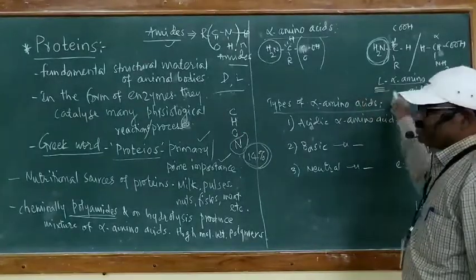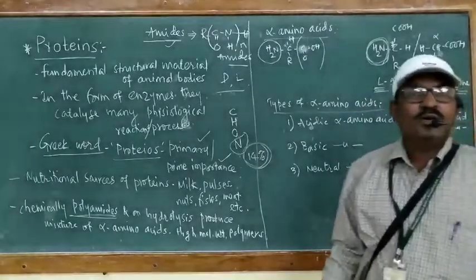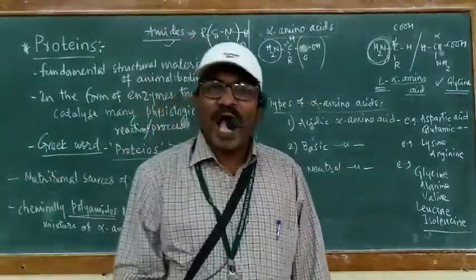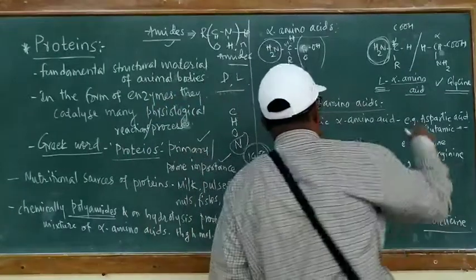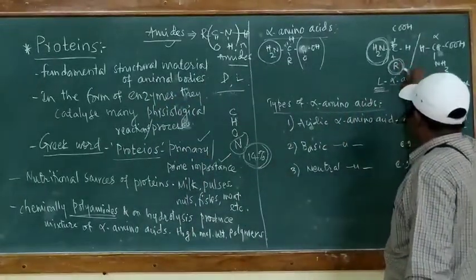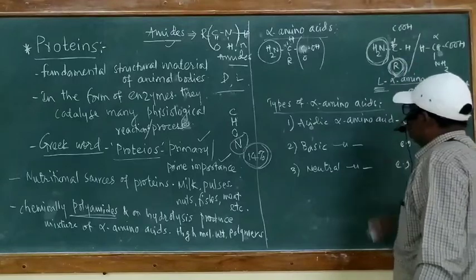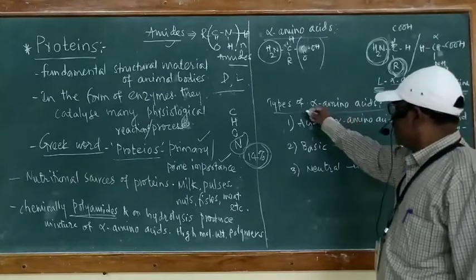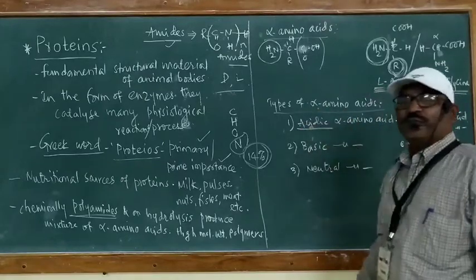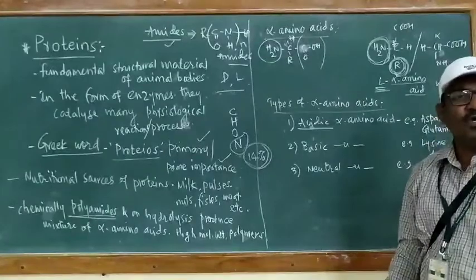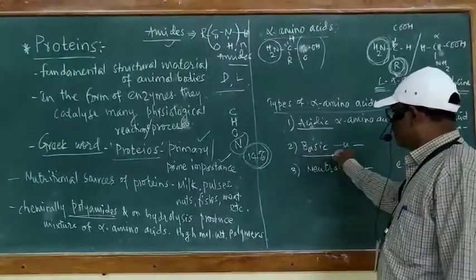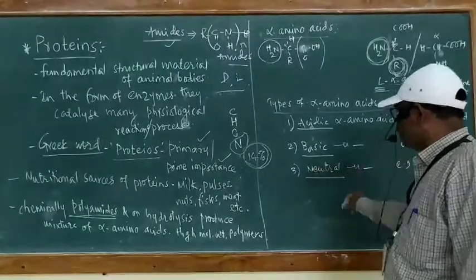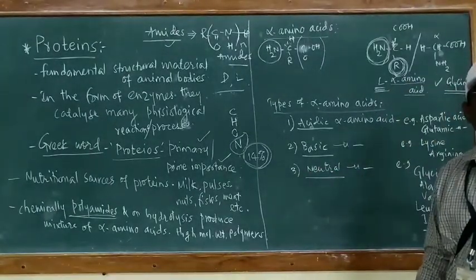These alpha amino acids are of various types depending upon the nature of R. The R present in the alpha amino acid determines the type of alpha amino acid. These alpha amino acids are of three types. One is acidic alpha amino acid, another is basic alpha amino acid, and next one is neutral alpha amino acid.